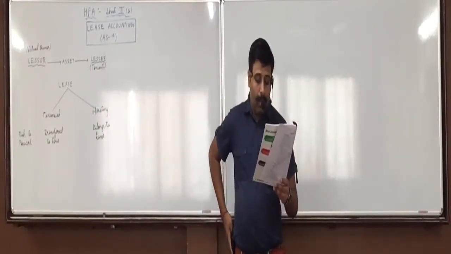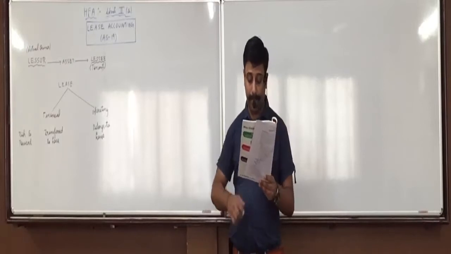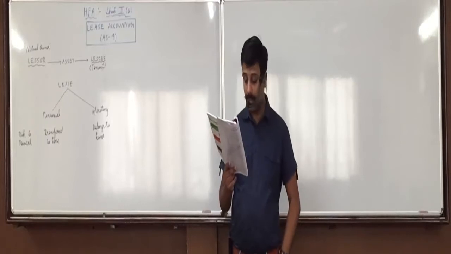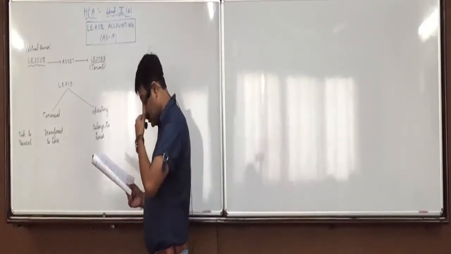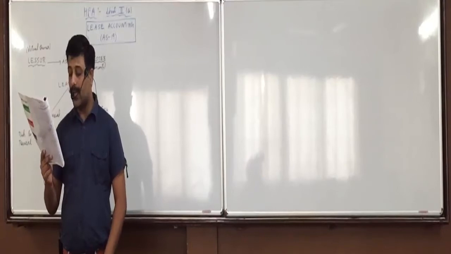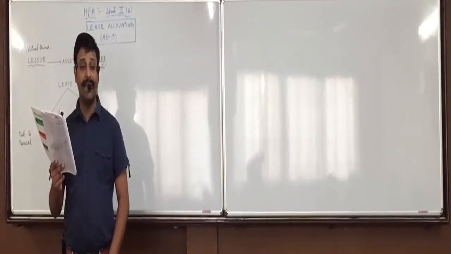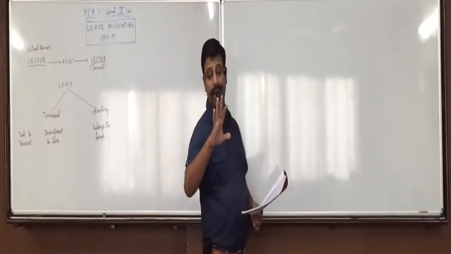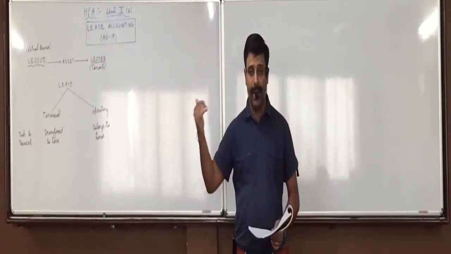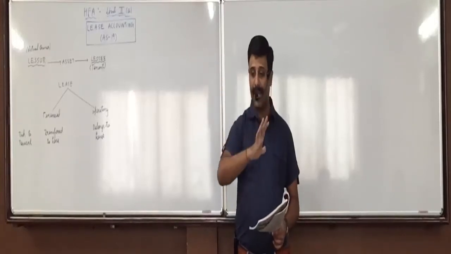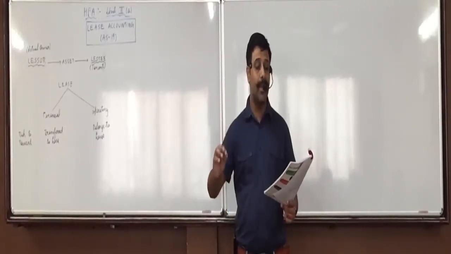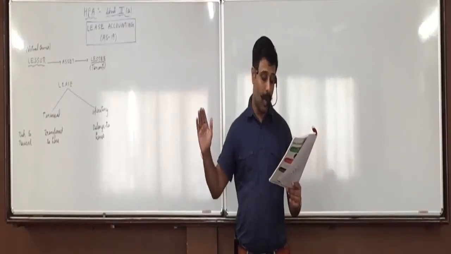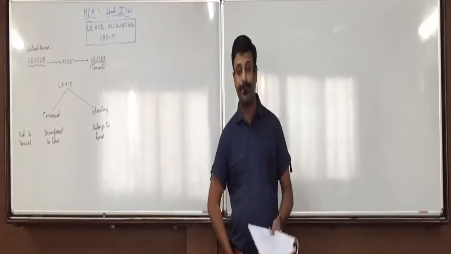Leased asset as well as liabilities for lease should be recognized at the lower of the fair value of the leased asset at the inception of lease or the present value of minimum lease payment from the lessee's point of view, whichever is lower. So first, what will you record as the asset as well as the liability? As I said, you will record it as if he is the owner. Then he will record the asset on the asset side of the balance sheet, and the payment to be made to the lessor on the liability side. Now both things he will record at what amount? The lower of fair value or present value of minimum lease payment.